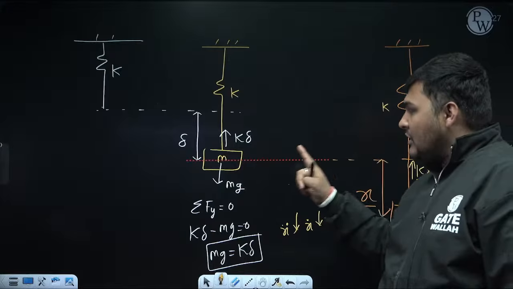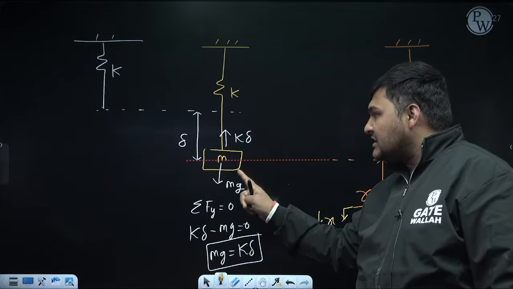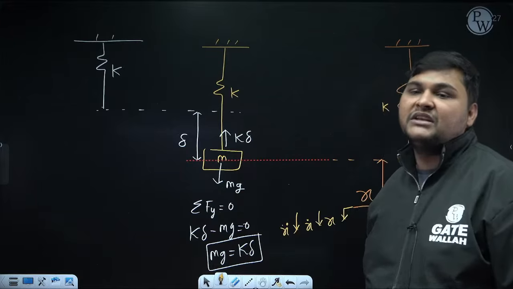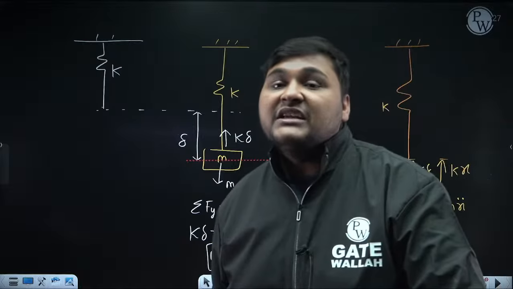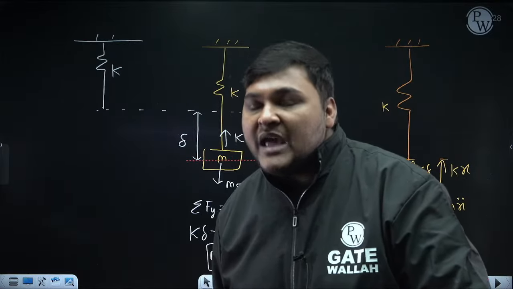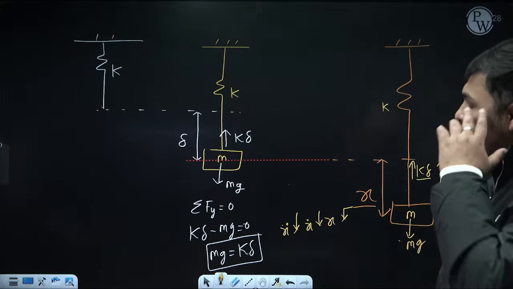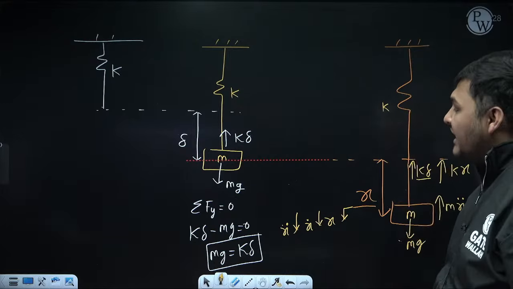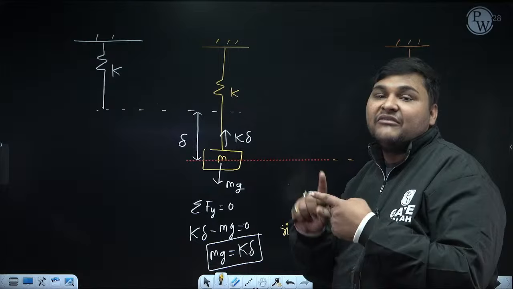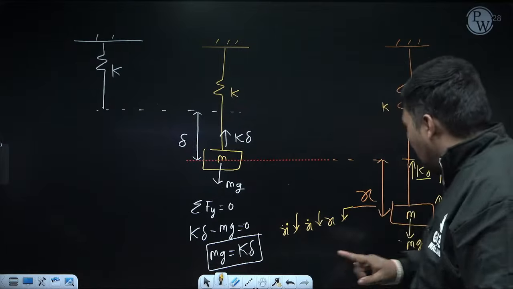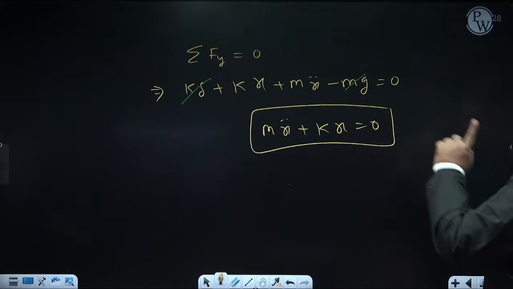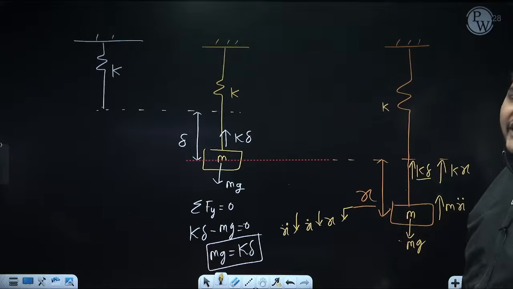Simply remember in your mind, if in the direction of vibration weight is acting and due to weight some static deflection is coming in the spring, they will cancel each other's effect. And if they are cancelling each other's effect, don't do any calculation, just remember, in that case there will be no role of gravity in the restoration, because in this equation weight is not coming, right? So there will be no role of gravity in the restoration.